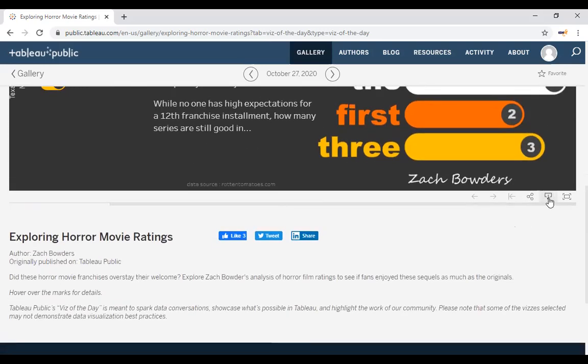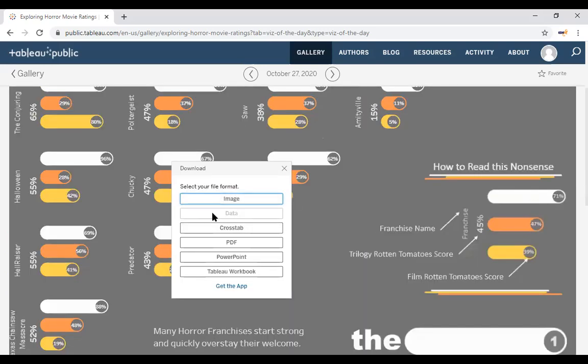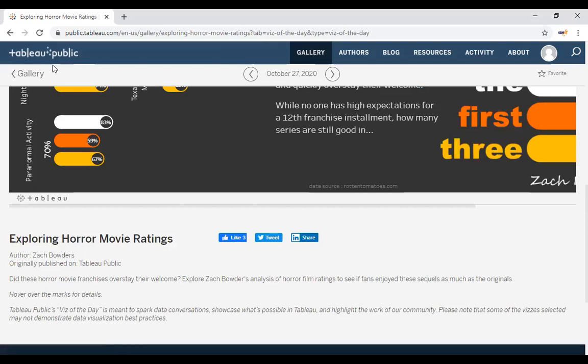Okay, you see here, that's the download option. When you click the download option, it will ask how you want to download this particular file. You can download the Tableau workbook file. So along with the entire data, this entire visualization will be downloaded, and you keep on making some changes, keep practicing, keep designing.